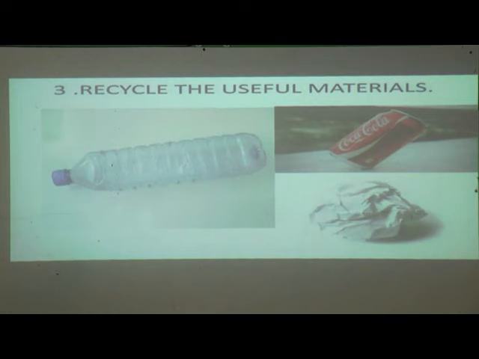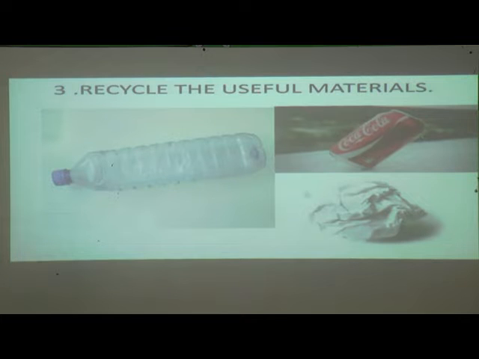So see, these types of things which we can use are called useful materials. Some tin boxes are there, this is a paper which is used, but we can also reuse or recycle it. And here we can see a plastic bottle. This plastic bottle also we can recycle or reuse.